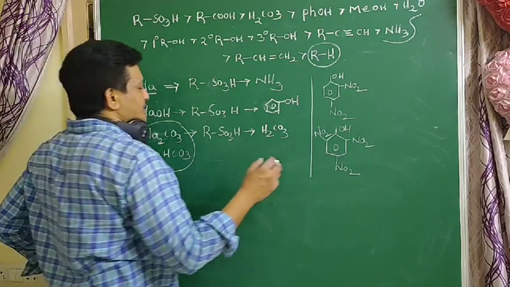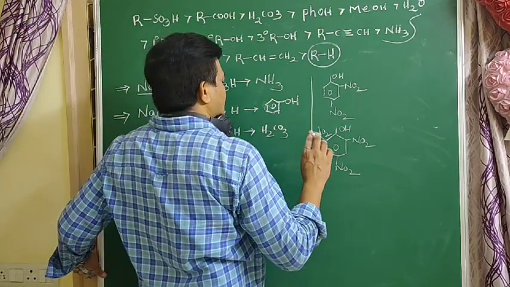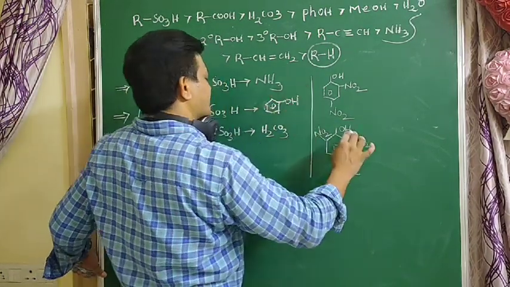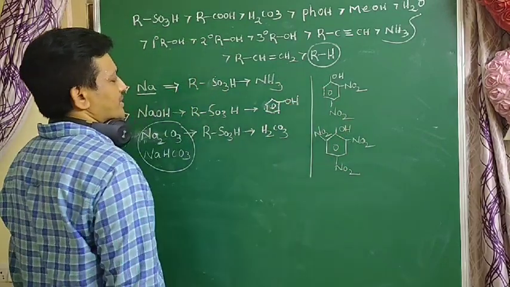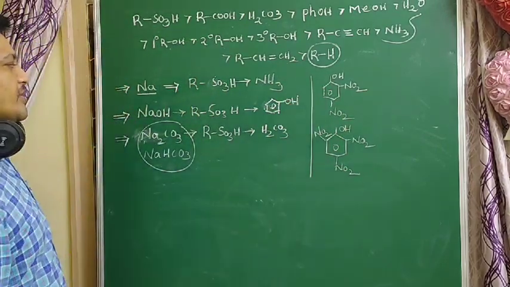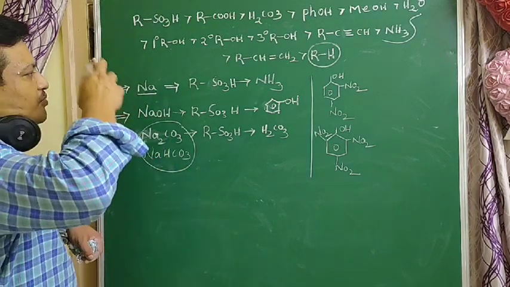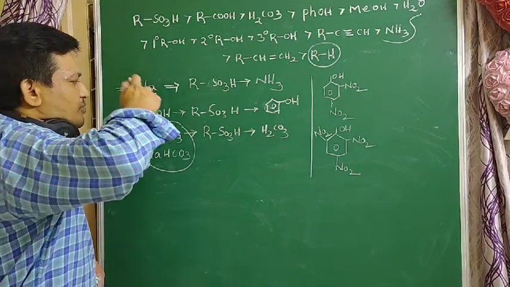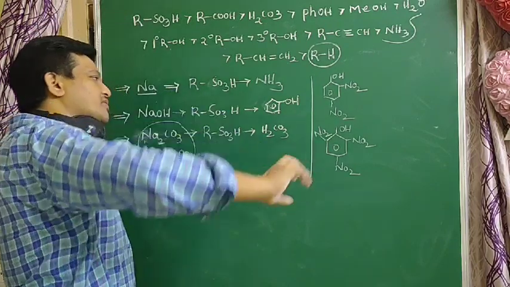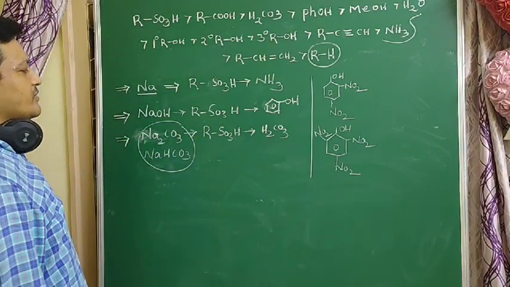Why? Because it is more acidic, due to the strong minus M groups. This is explained by mesomeric effect and resonance. The acidic nature of aromatic compounds I will explain in the next video. That video is very important, students.